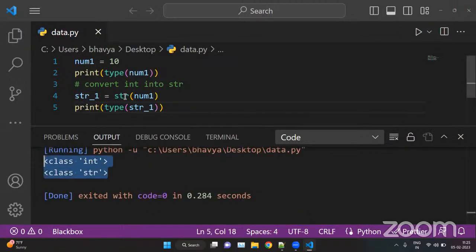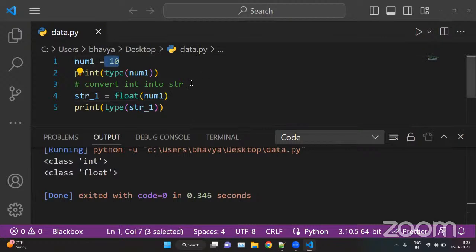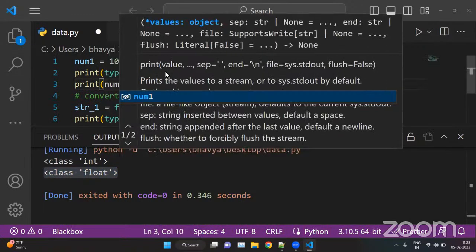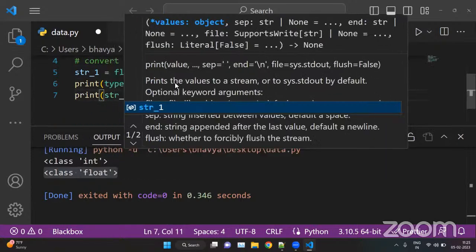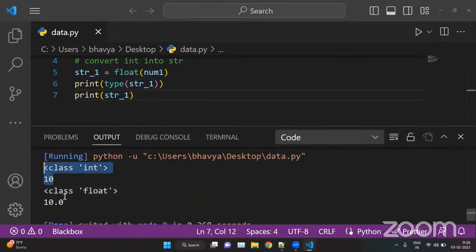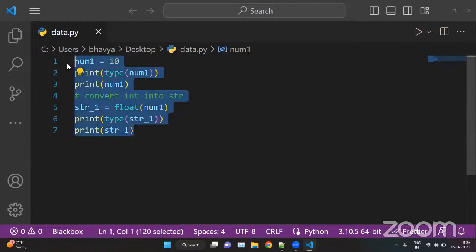Same as we can do with the help of float. So here we can put float, and you can run this. Previously it was integer, now we have converted it into float. So it is now a float value. And we can run this as well. We can print the value here and print string underscore. So 10 is an integer and 10.0 is a float number. So this is how we can convert integers into float, float into integers, or string into integers and float.